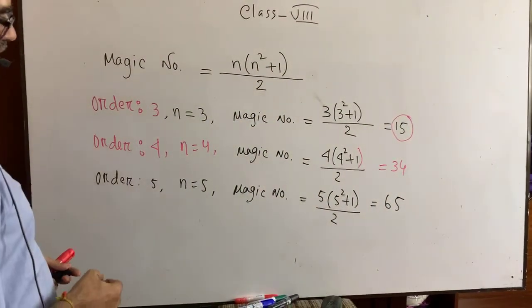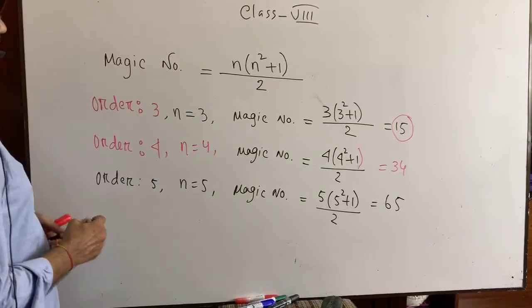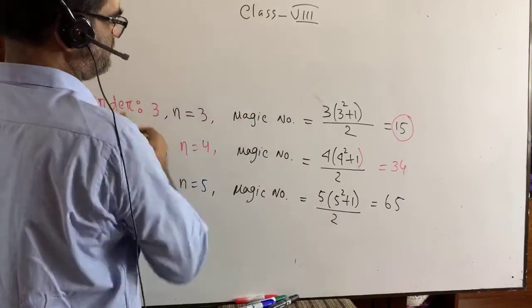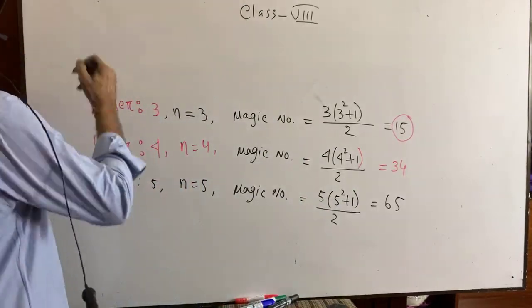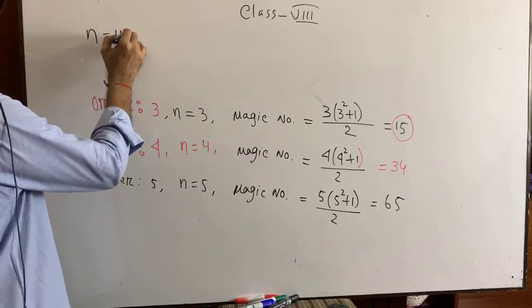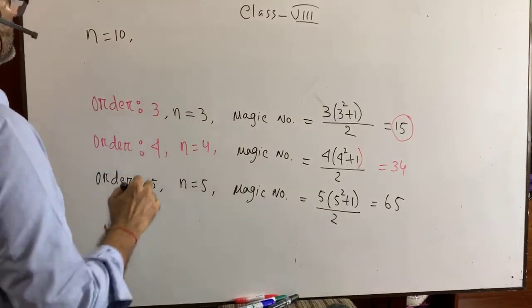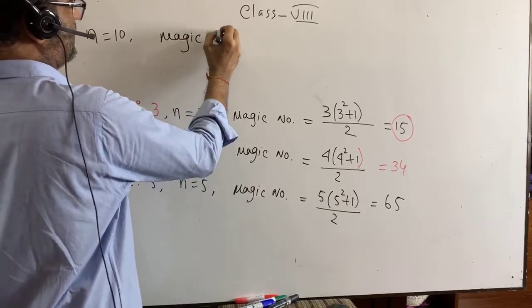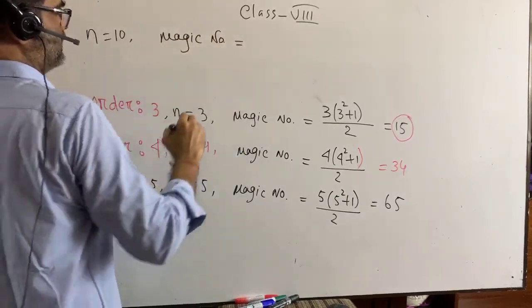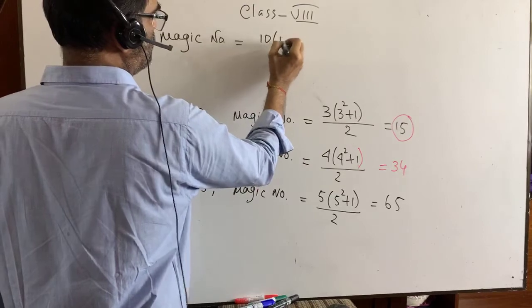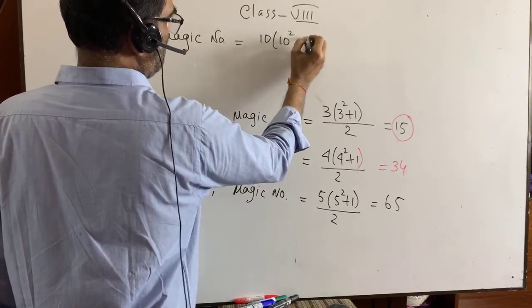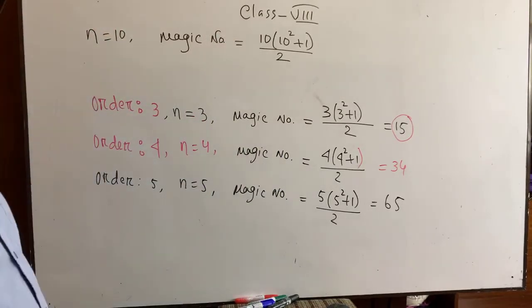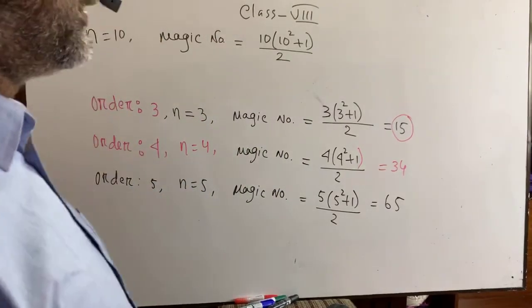Now if it is given, suppose n equals 10, what will you do? Suppose it is given n equals 10, that is a magic square of order 10, then the magic number will be equal to n into (n square plus 1) by 2.